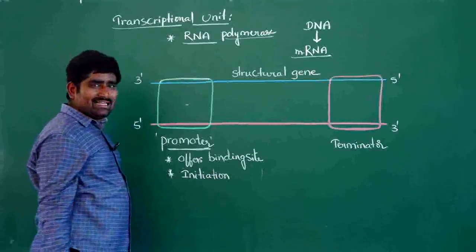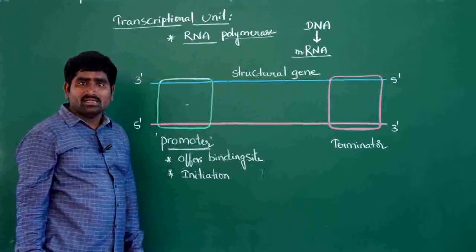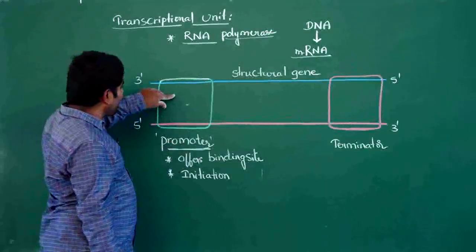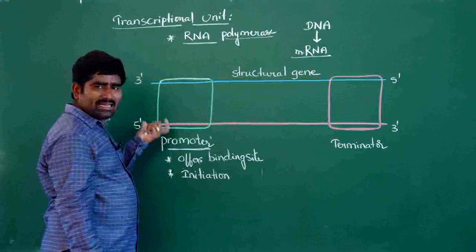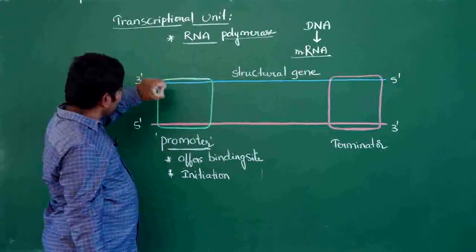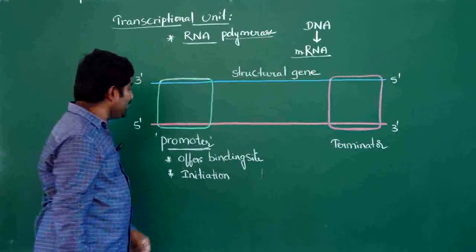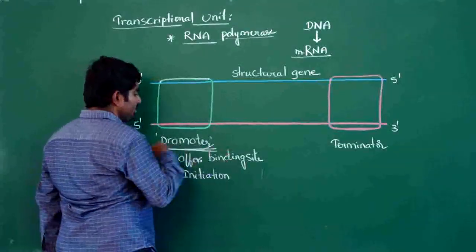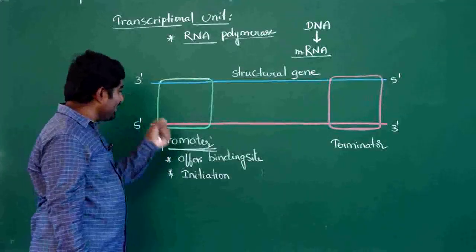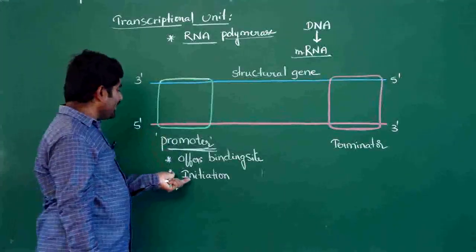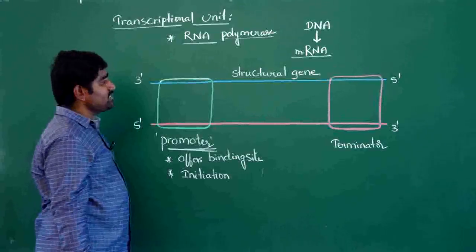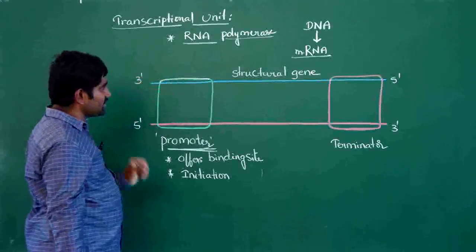The promoter contains the TATA box, GC box, and many sequences which help in initiating the process of transcription. The promoter offers the binding site to RNA polymerase, and it is used to initiate the process of mRNA synthesis.